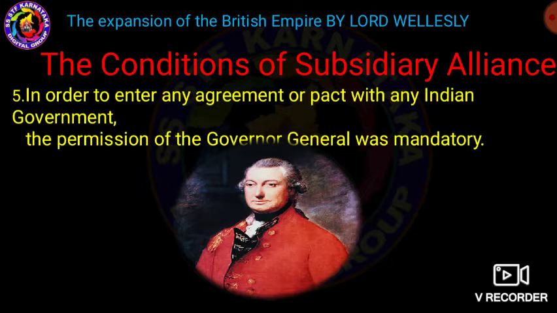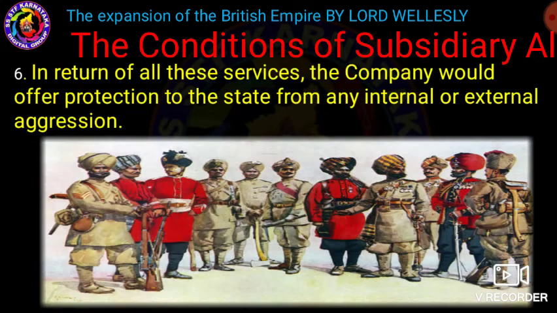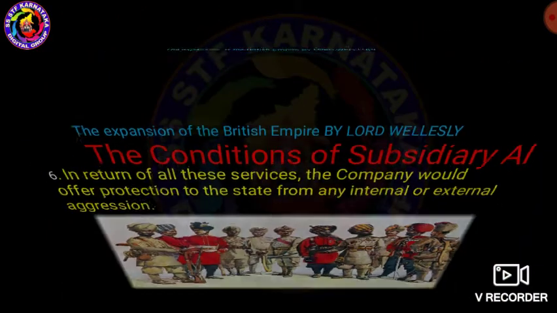The last condition: in return for all these services, the Company would offer protection to the state from any internal or external aggression. These are the major conditions of the subsidiary alliance.